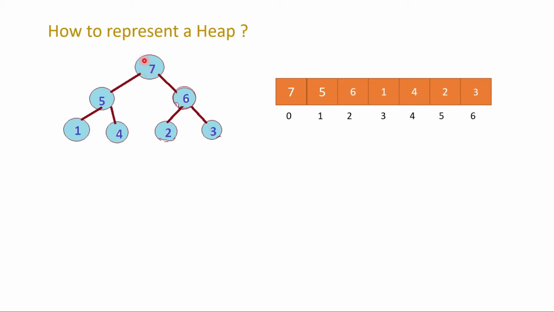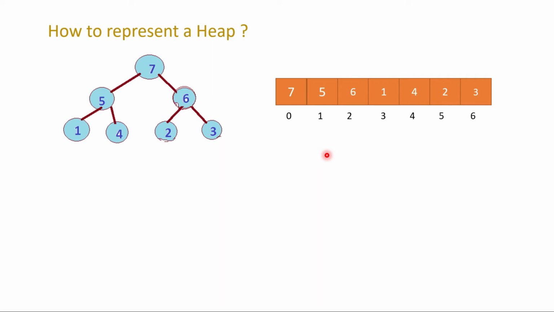Here you can see a max heap example, and to represent it as an array, we take an array with indices from 0 to 6, and then level by level from left to right we insert the values: at the 0th position 7 comes, then 5, 6, 1, 4, 2, 3. That way we can represent a heap as an array.